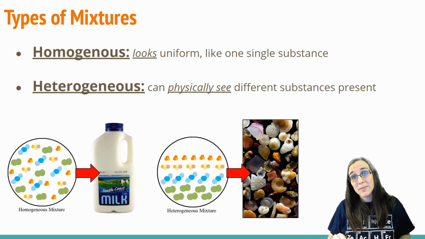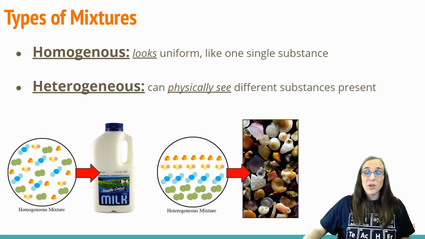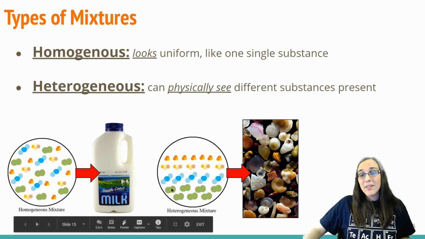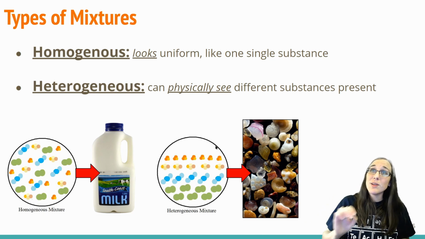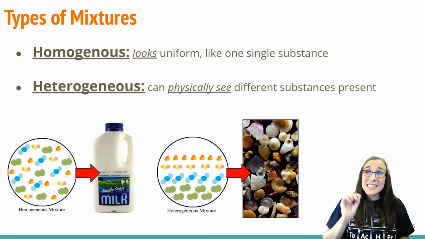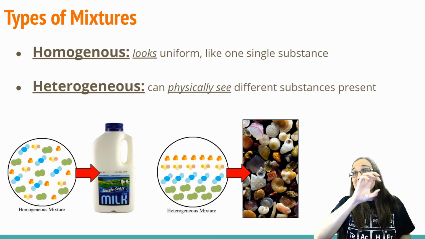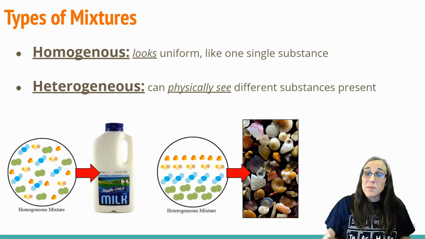A heterogeneous mixture is something where you can physically see different substances present. So if you're looking down here at a molecular level, the heterogeneous mixture, you can tell that there's a lot of different pure substances mixed in there, but you can clearly see the difference. There's layers upon layers, differences that you can physically see. An example of that would be like sand.